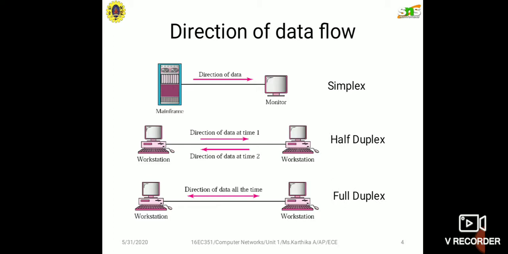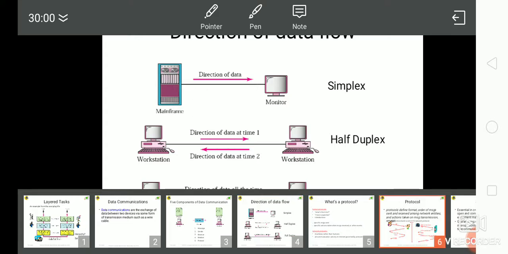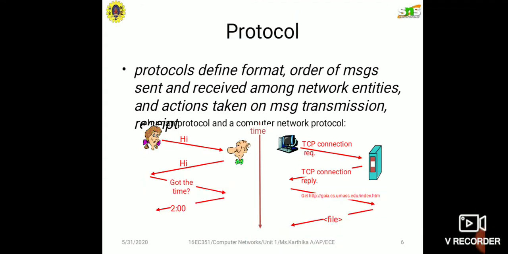Okay, we know sender, receiver, message. Okay, what is protocol? We have human protocols like what's the time, I have a question, introductions like that. In network protocols, it is machines rather than humans, and all communication activity in the internet is governed by protocols only. Protocols define the format, order of messages sent and received among network entities, and actions taken on message transmission or receipt.